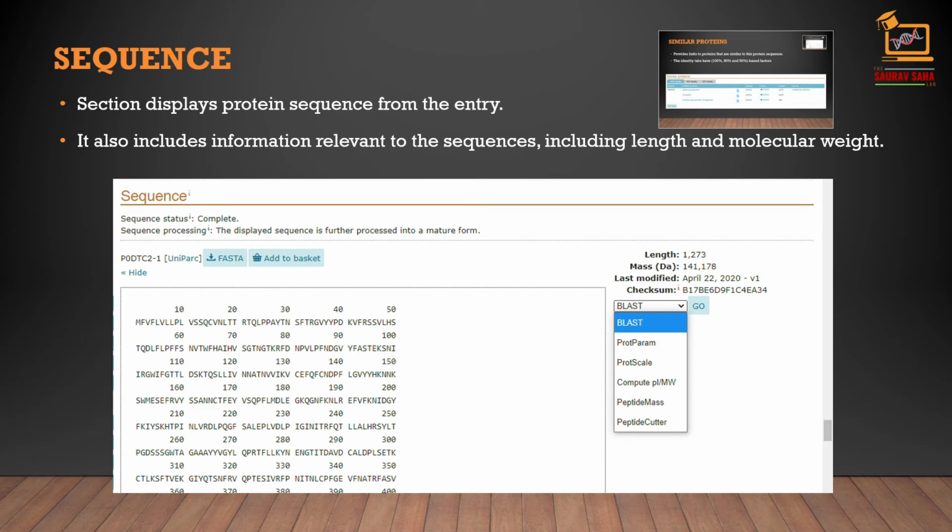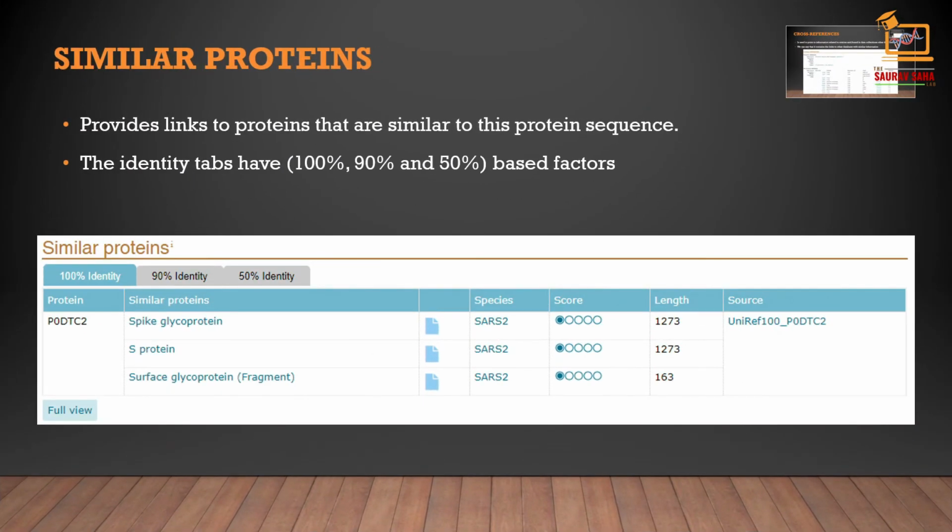Sequences. This displays the protein sequence from the entry. It includes information relevant to the sequence, including length and molecular weight. Here we also get a toolbar where we can perform certain analyses like BLAST search, Clustal Omega, etc. Then comes similar proteins, which provides links to protein data similar to this protein sequence. The identity tabs have 100%, 90%, and 50% based on their membership in UniProt Reference Clusters, or UniRef.